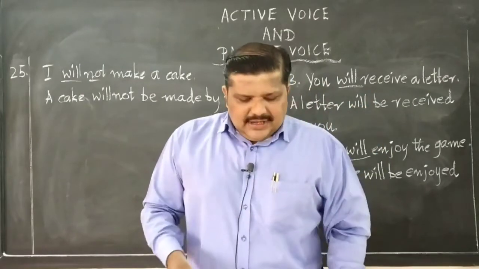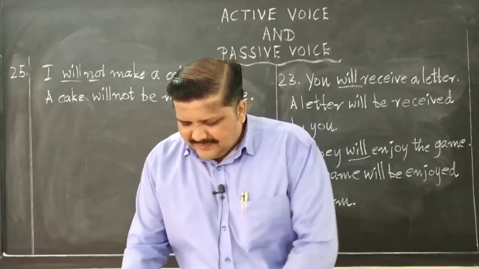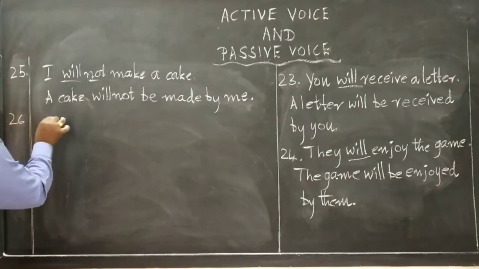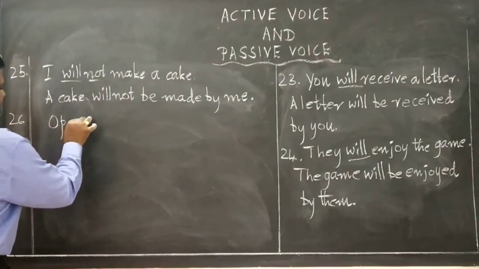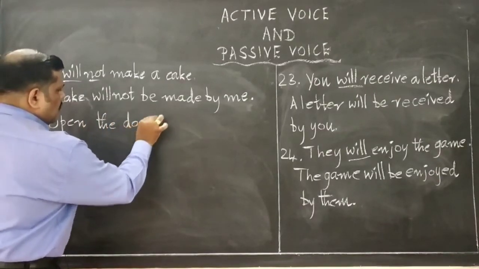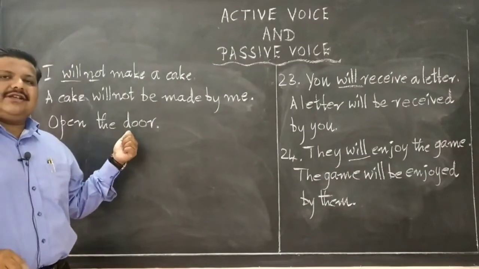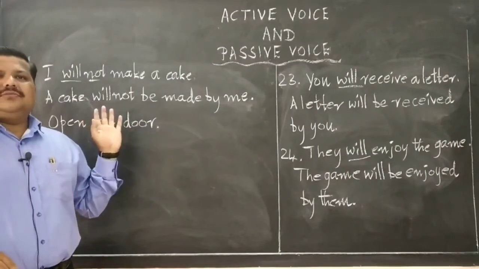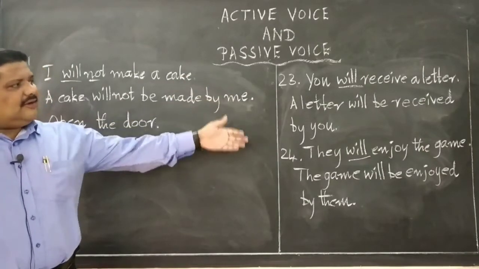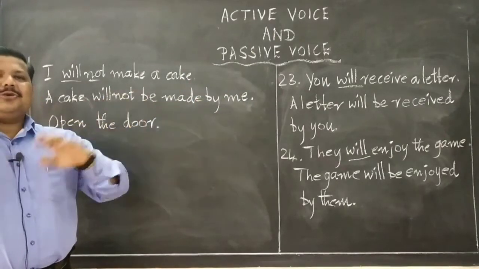One more thing I would like to give you. See this tricky one. If you get this sentence, open the door, how do you do it? You will find such exercises also. Open the door. How to do this in passive voice? Rest of them are very easy because they are lengthy sentences. You will get the action and also the doer of the action.